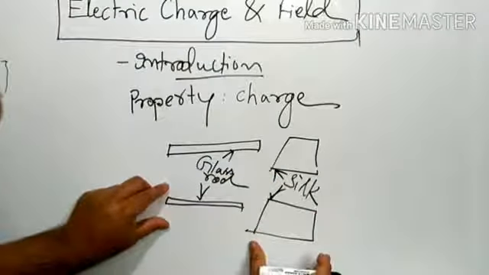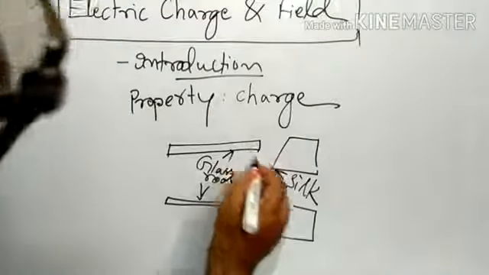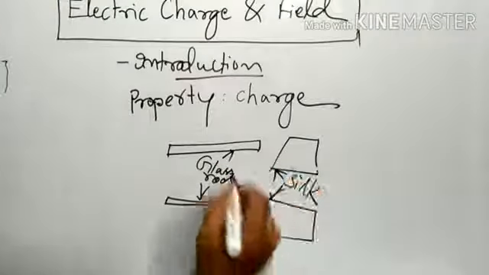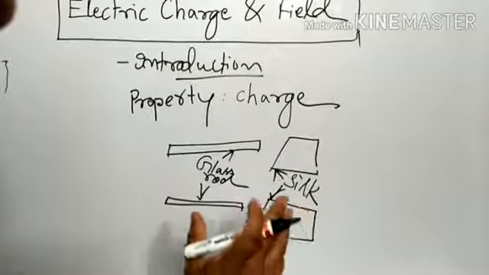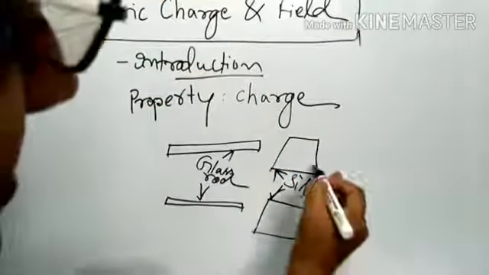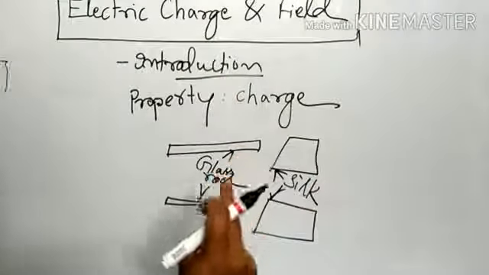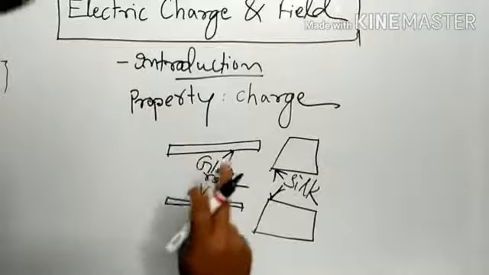And if we bring the glass rod with the silk, they attract each other. This glass rod attracts this silk. So what we concluded is, whenever rubbing between two substances takes place, one is glass, one is silk, there is a repulsion between glass and glass and attraction between glass and silk.